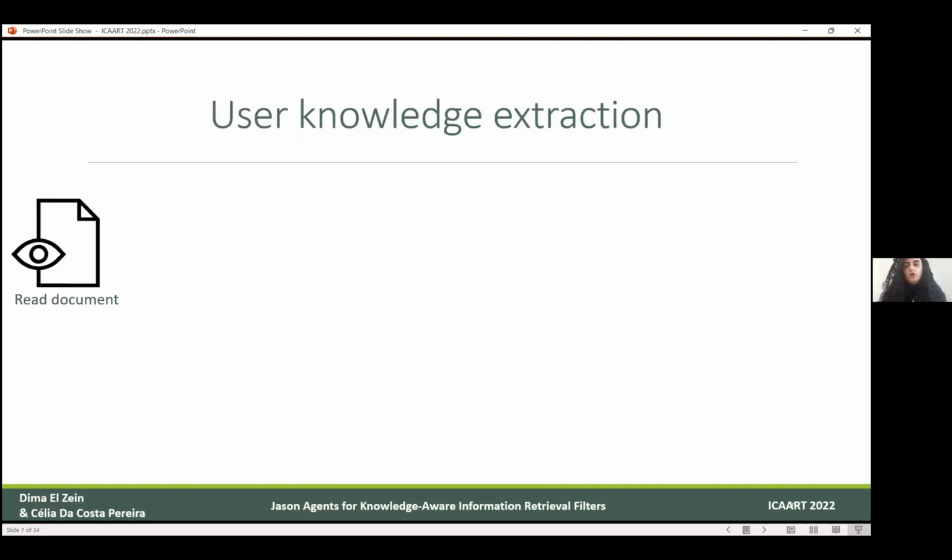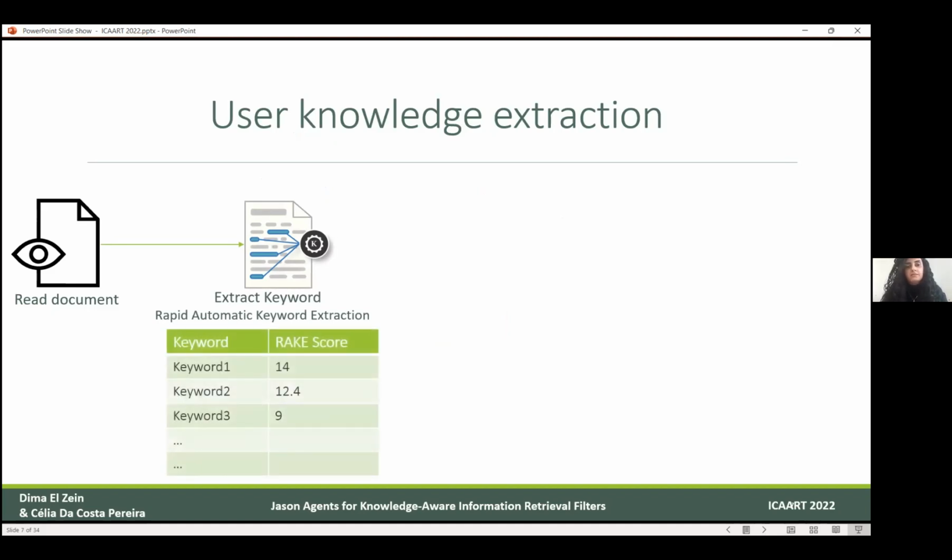The knowledge extraction method happens as follows. The user reads a document, and the knowledge inside it is extracted. So far, we are using a method, RAKE, or Rapid Automatic Keyword Extraction. This method extracts the most important keywords and assigns a score to each keyword. The higher the score, the more important or representative this keyword is of the text.